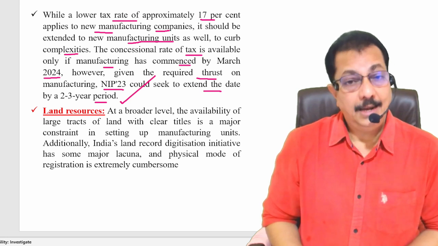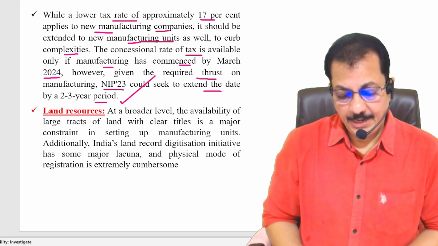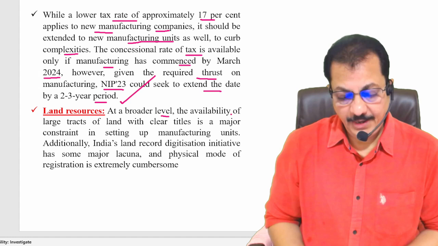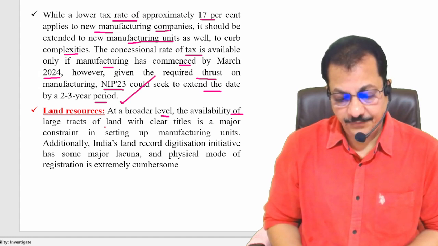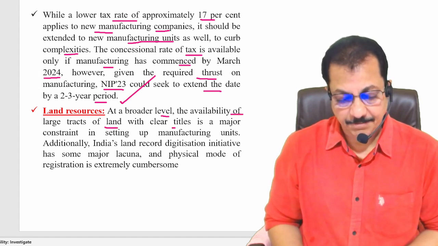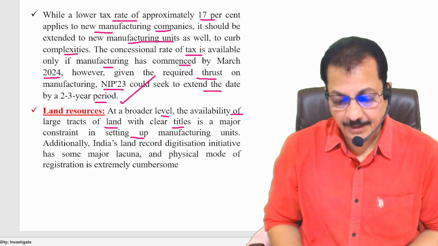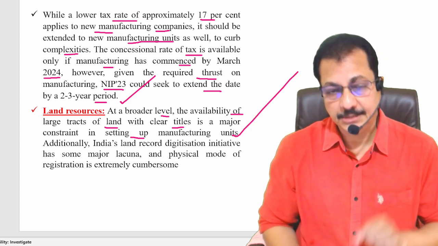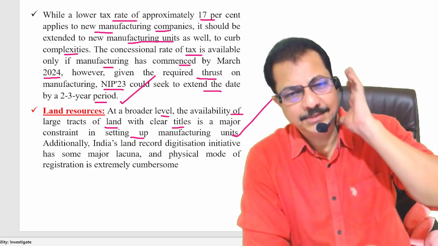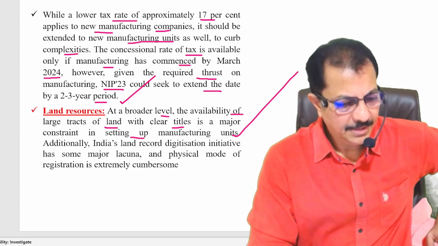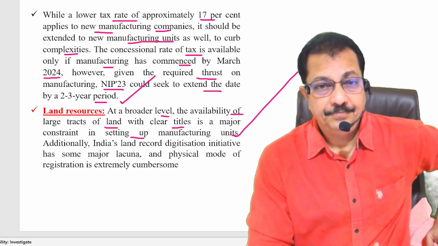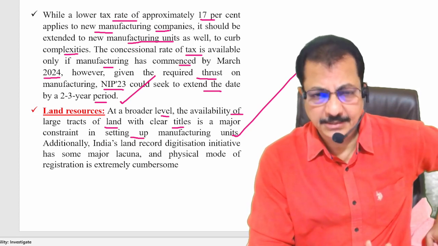Next is the land resources. At a broader level, the availability of large tracts of land with clear titles is a major constraint in setting up manufacturing units. Yes or no? Resources, they are very scarce. Clear title, getting such type of land is a really difficult task.